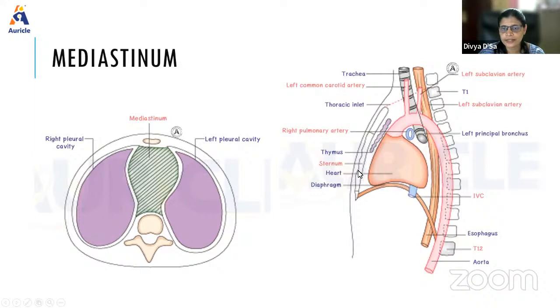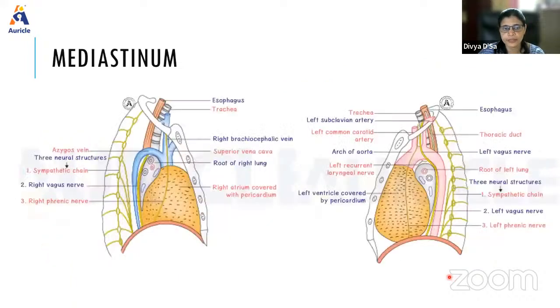So anteriorly it is the sternum, posteriorly it is the 12th thoracic vertebrae, superiorly it is the thoracic inlet here, and inferiorly is the diaphragm. So these are all the important structures. So on the right side, we see the azygous vein, the 3 neural structures, that is the sympathetic chain, right vagus, right phrenic nerve, as well as the esophagus, trachea, right brachiocephalic vein, superior vena cava, root of the right lung, right atrium, which is covered with the pericardium.